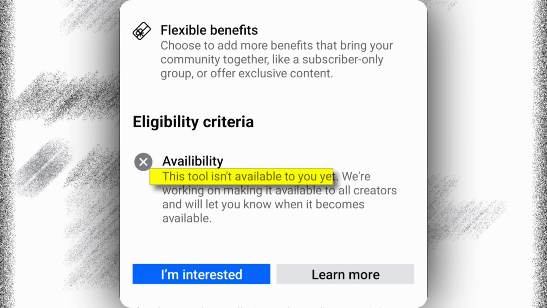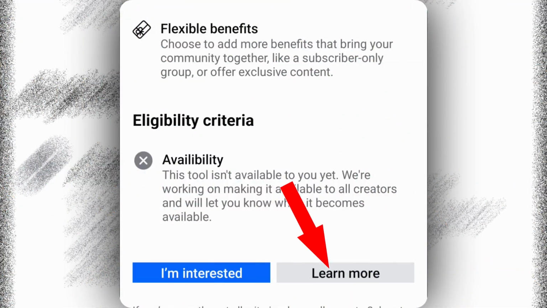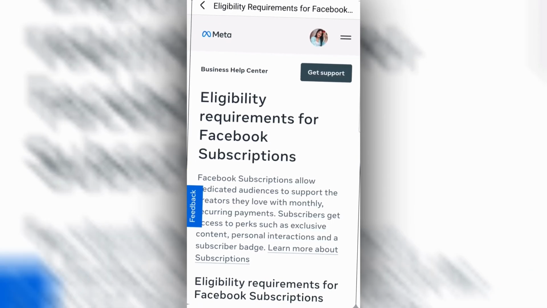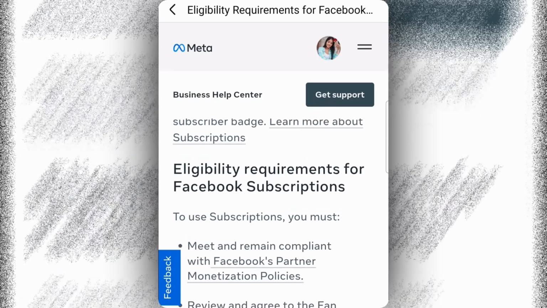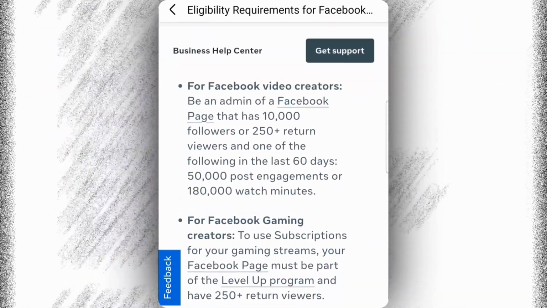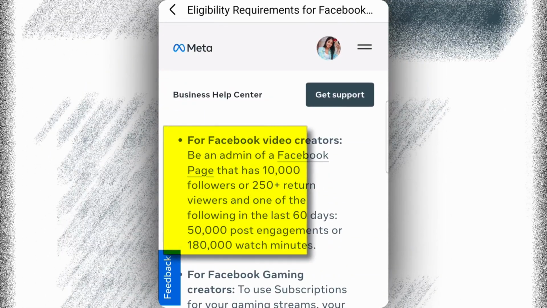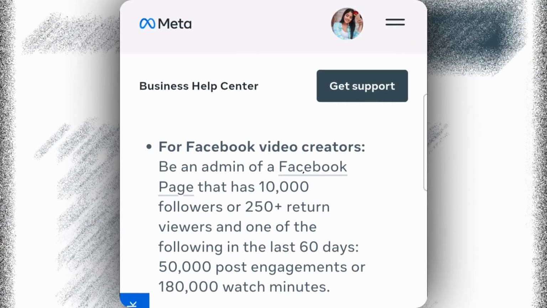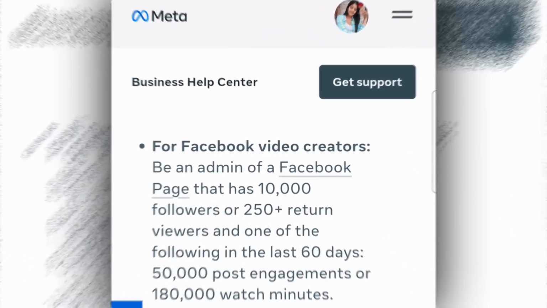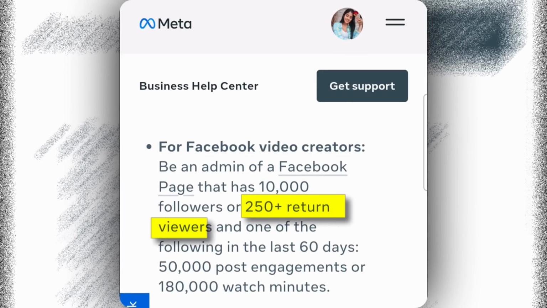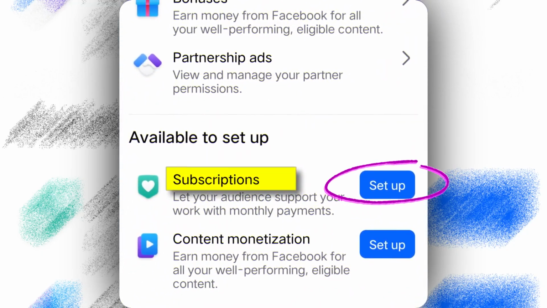This tool is not available to you, meaning this profile subscription is not available right now. But to know its real criteria, as soon as you click on Learn More, a page will open in front of you in this way. As you scroll down this page a little, you will find its complete criteria mentioned: your page should have at least 10,000 followers. Along with this, there should be 250 plus returning viewers within 60 days. Only then will this subscription be enabled on your profile.